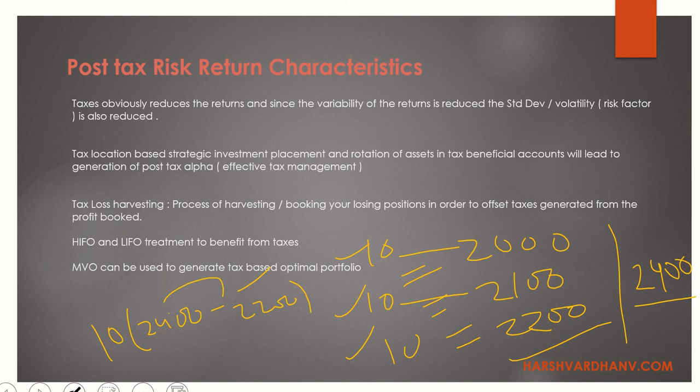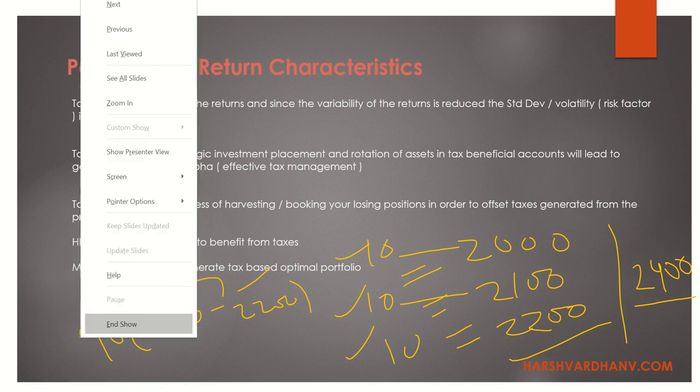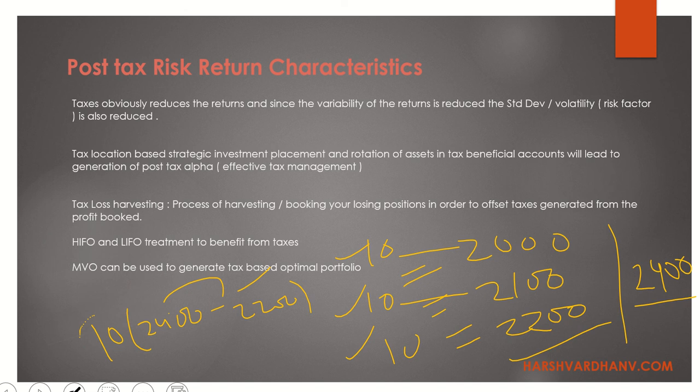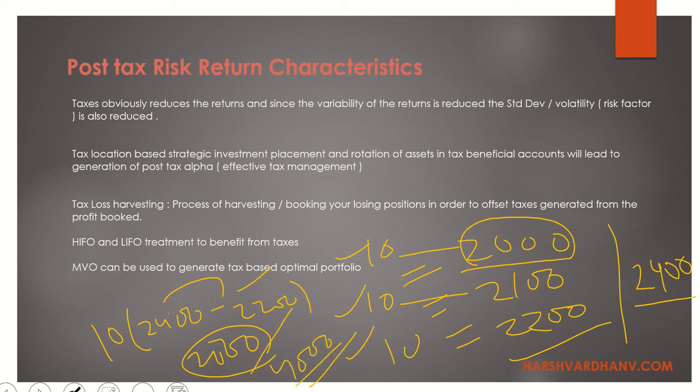So what will happen? Your tax will be only, say, 10%. 10 into 200 will be 2,000. 2,000 is your profit, so your tax will be lower. Had you taken 2,000 as your base, your profit would have been 4,000, right? So with highest in, first out, you first take the one with the lesser impact on your profits.